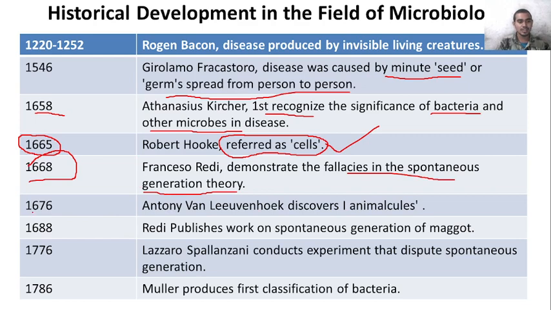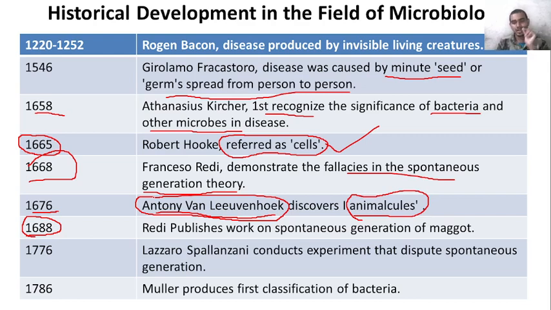In 1676, Antony van Leeuwenhoek discovered animalcules, that is, little animals, as he called them at that time. Why did only Antony van Leeuwenhoek discover so much? He discovered RBCs, sperm, and a lot of other things, because he was the only person in the whole world at that time who had a microscope. Whatever he found, he was checking and observing everything, so he discovered many things. The first time he saw tiny living creatures, he termed them animalcules.